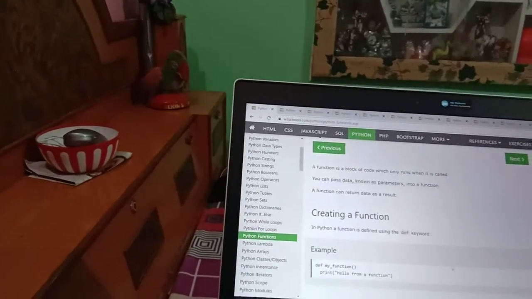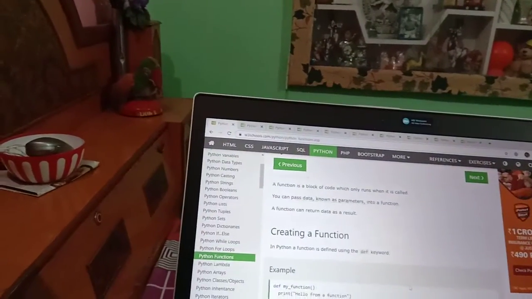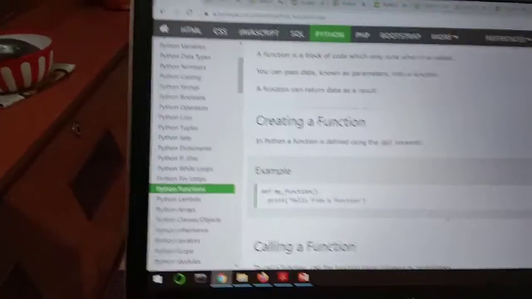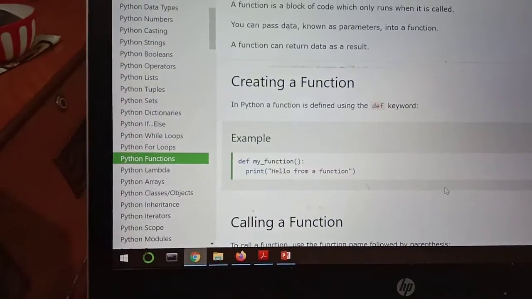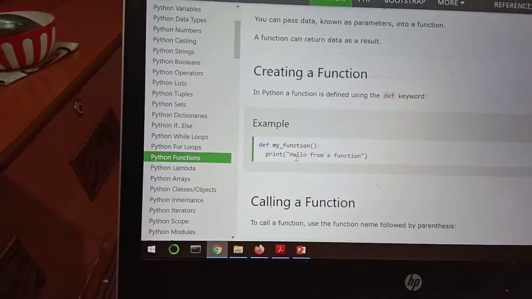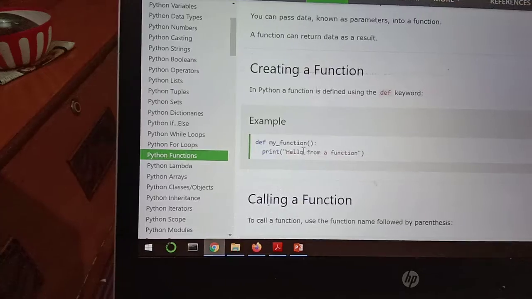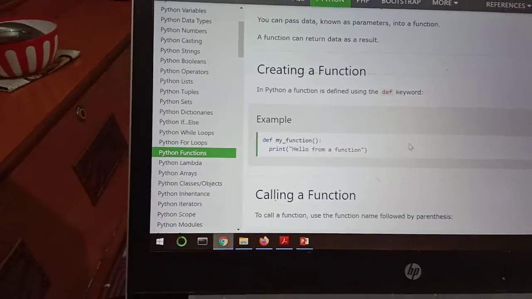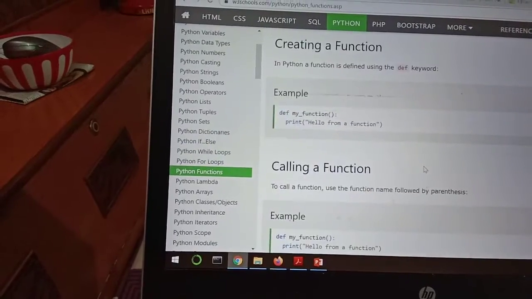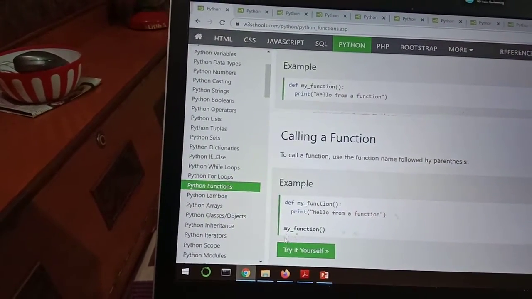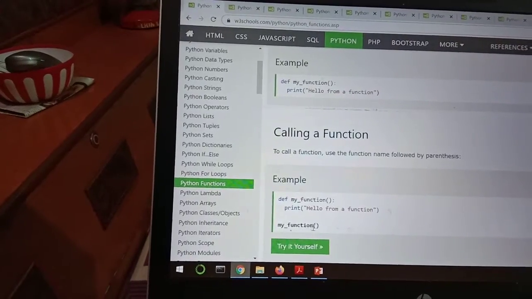Similarly, creating a function in Python: a function is defined using the def keyword. Example, here we can see def my_function. Now def my_function, parenthesis open, parenthesis close, colon, and print hello from a function. Now we can call this function this way: define my function, print, and in the last we will call my function in this way.